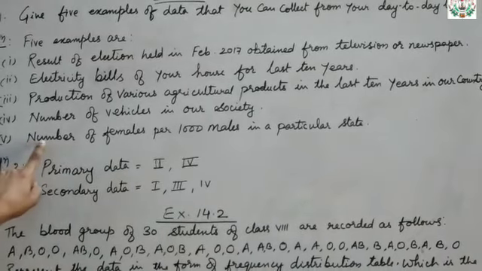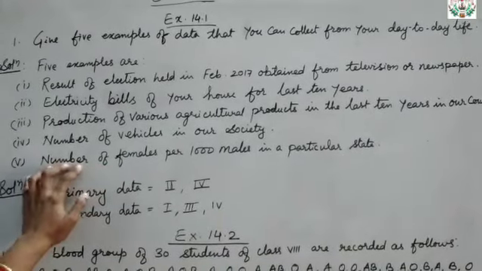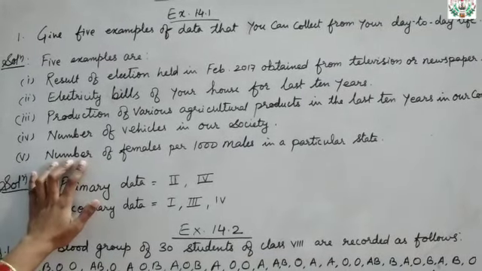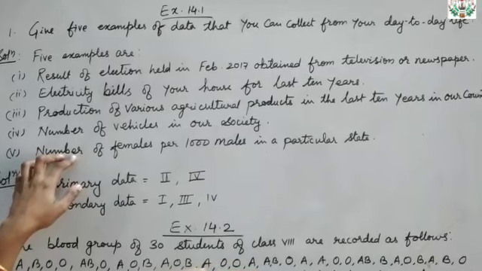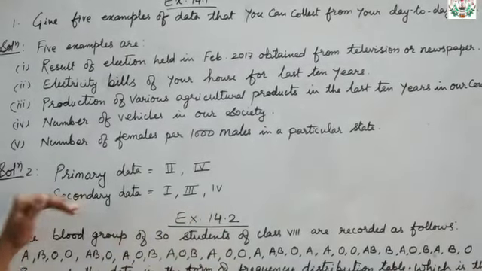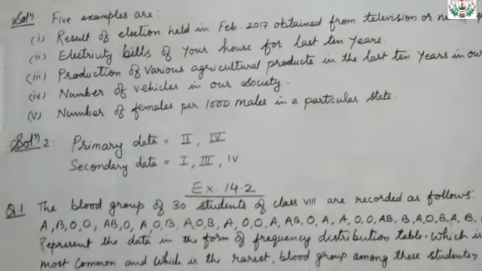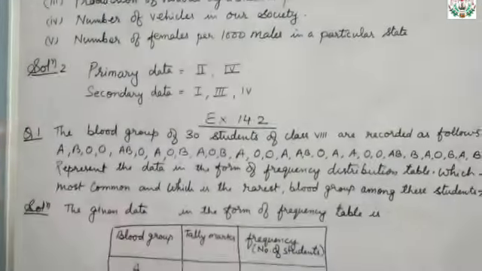Then the fifth example is number of females per 1000 males in a particular state. This we can get from the census. Census means you have to depend on someone else to get the data. So that will come under secondary data. I think this point is clear to you all. Right? Now let us see exercise 14.2, first question.